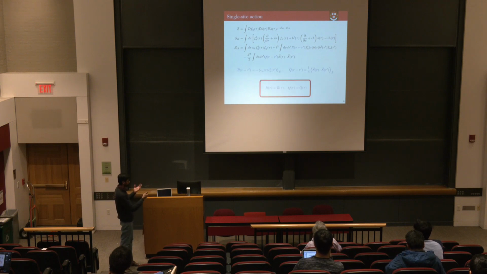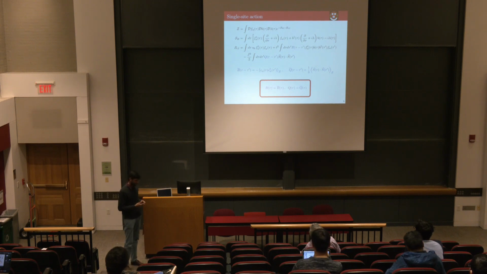And the thing that makes it complicated is that you have to solve these fields R and Q self-consistently. So it's not very easy to solve this analytically or even numerically. It's a very challenging problem. So although we have simplified it a lot, still it's quite a formidable problem.